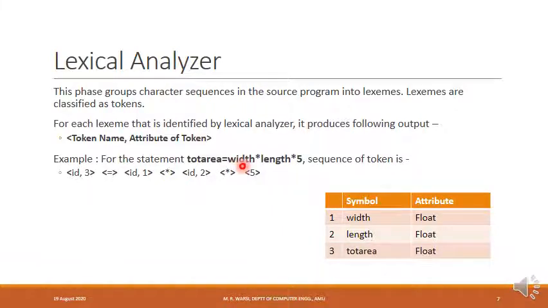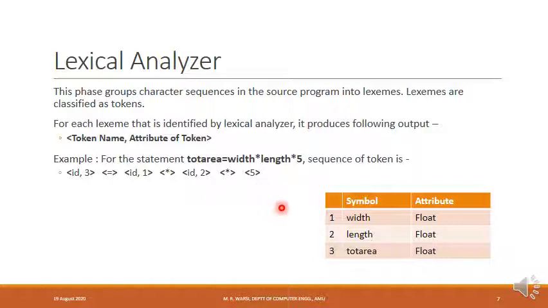Corresponding to the lexeme width, the token is identifier, and 1 is the attribute of the token, indicating the location in the symbol table where information about this variable is found. So this statement gets converted to a token stream like this by the lexical analyzer phase.